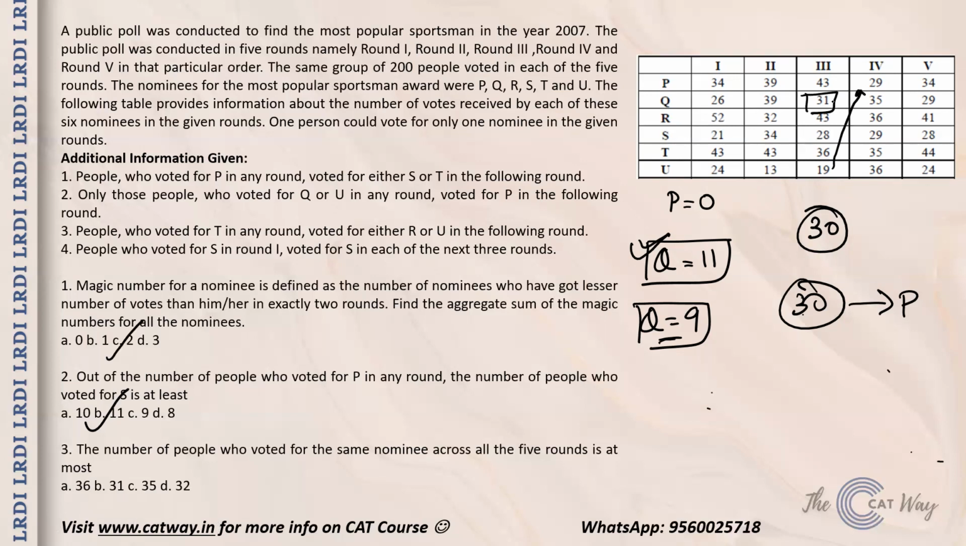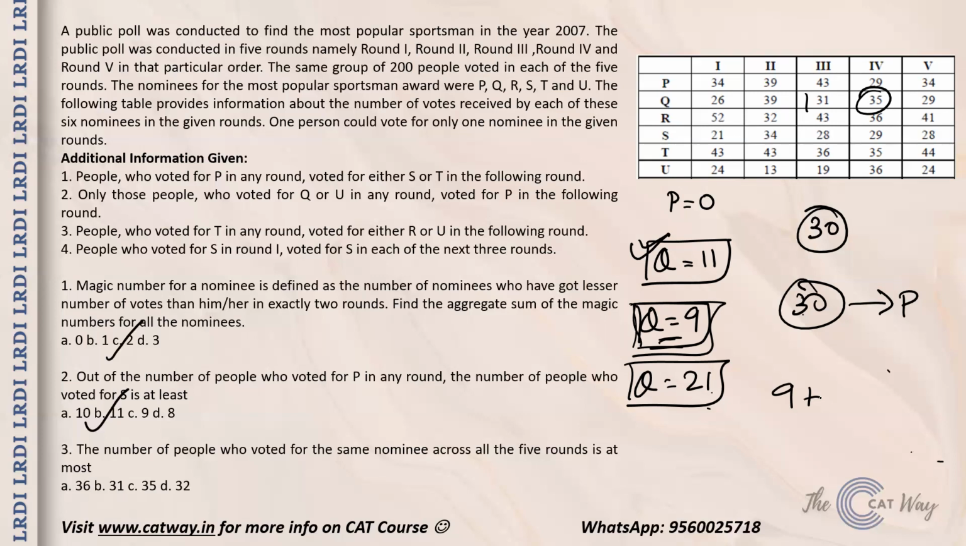So 10 people can go from here, and 21 will be left. Similarly, in the next round, 36 are here, and all these people can vote for Q only. But you have to take the people who voted for Q in all the rounds. So across all the rounds, the possible number is 9. There are 9 people who voted for Q in all the rounds. And for U, the case is now gone.